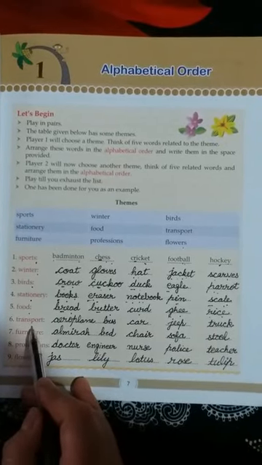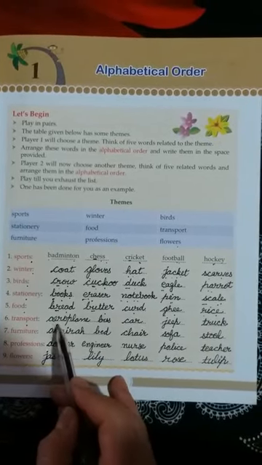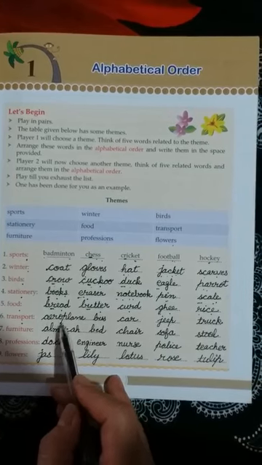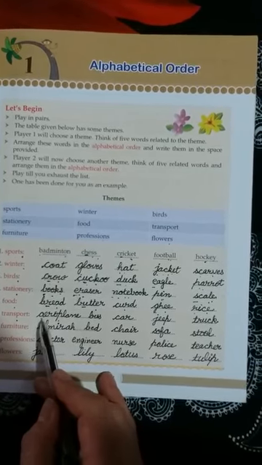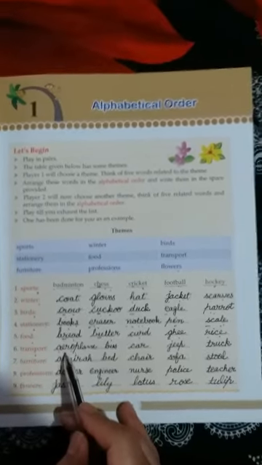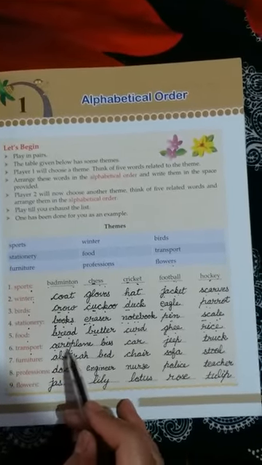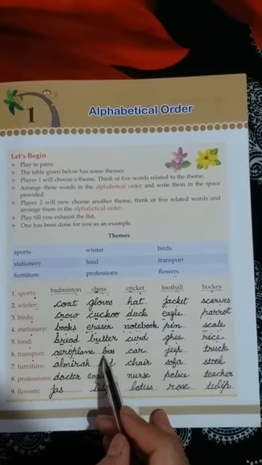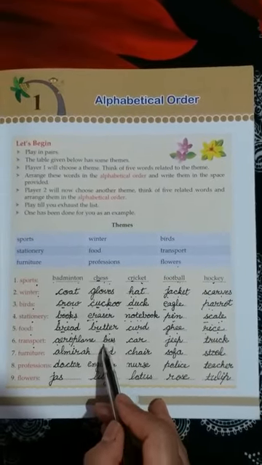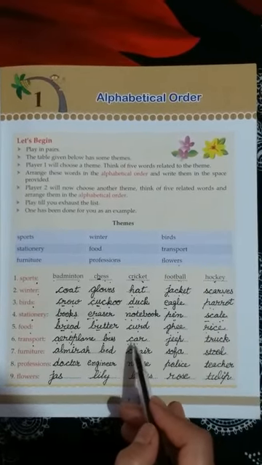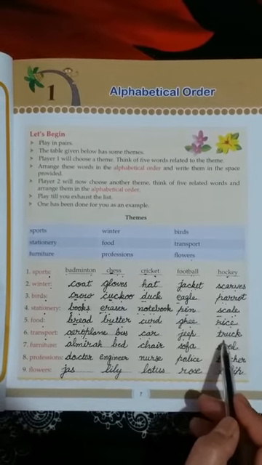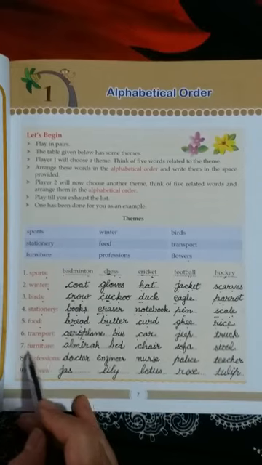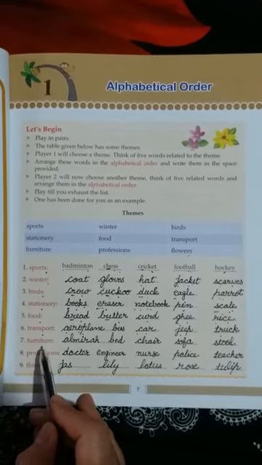Number 6 theme is transport. Here are the words related to this theme: aeroplane, that starts with A letter, that comes first. Bus, B letter word. Car, C letter word. And after that we have written here jeep and truck. Number 7, furniture.